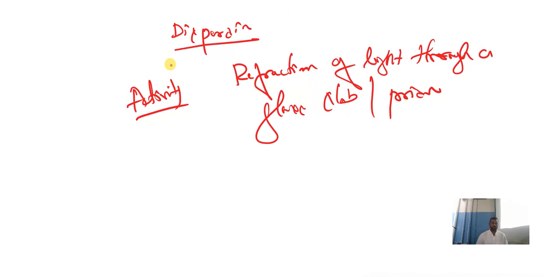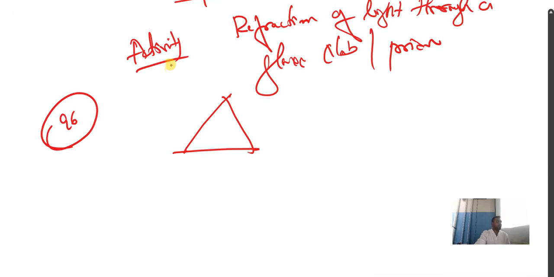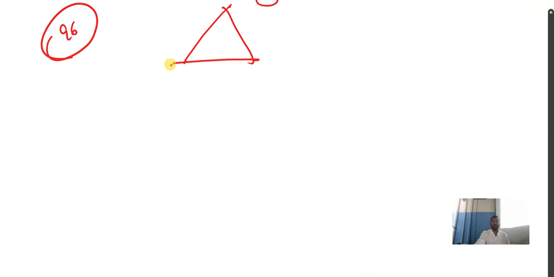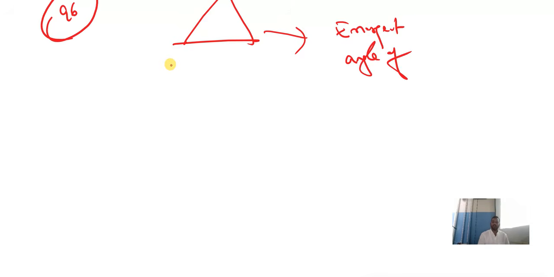You need to explain. Based on this, page number 96 is there. One triangle question they have given. Can you see this figure? Based on that figure, they may ask you to identify the emergent ray, or else find the angle of emergent ray. These two questions they will ask you on this figure.